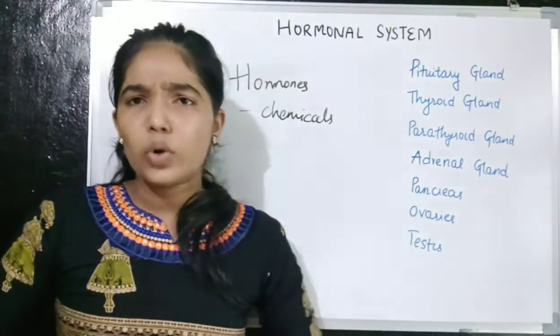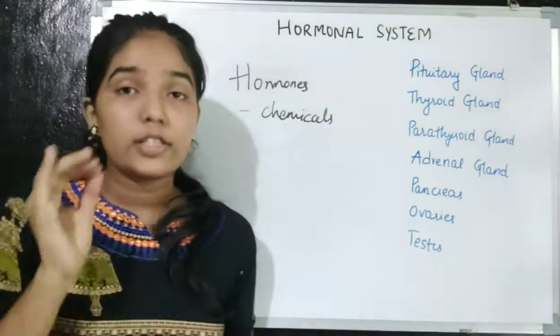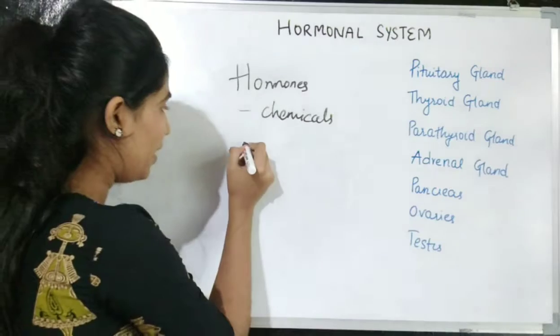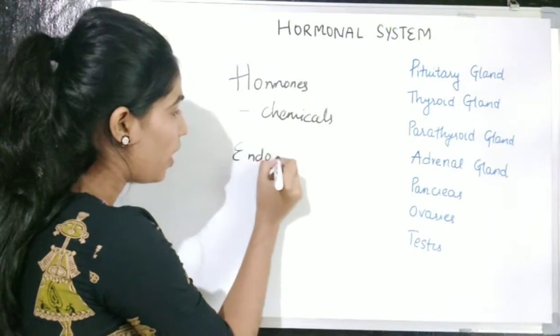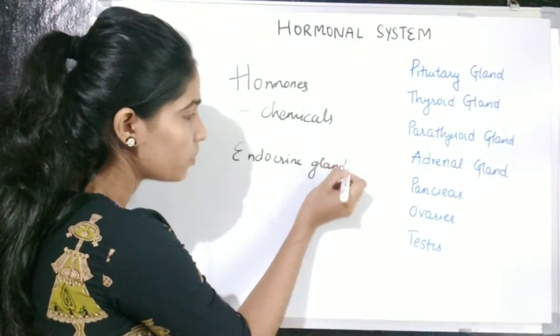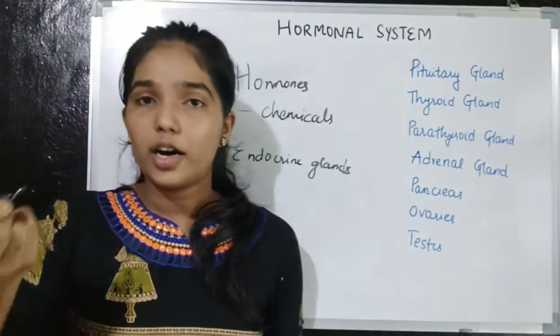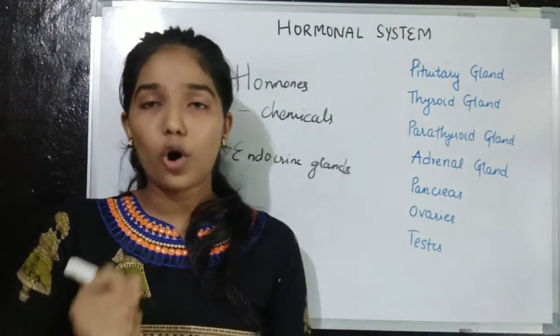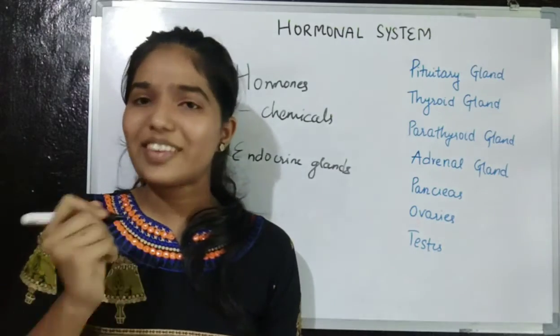Now where are these hormones secreted? These hormones are secreted by endocrine glands. Now what are glands? Glands are masses of cells that release some secretions.